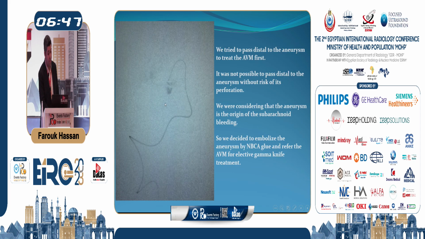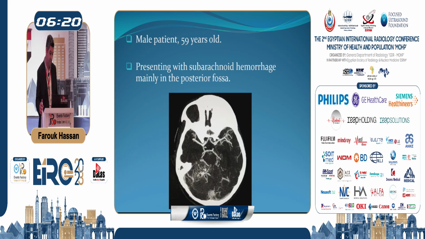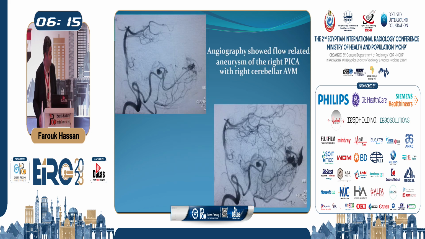We went by our microcatheter into the superior cerebellar artery, and then we injected glue. We occluded the aneurysm and the feeding vessel. And then we have the AVM. We can decide later on what to do with this AVM. We can do another session of embolization if we have accessible access for it, or it can be treated by gamma knife or surgery. So we'll decide later on, but at least in the acute stage, we occluded the origin of the bleeding, which was the flow-related aneurysm. Same for this case, the patient presented by subarachnoid hemorrhage, mainly in the posterior fossa.